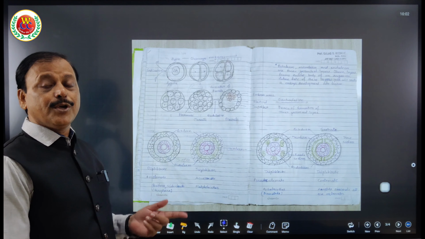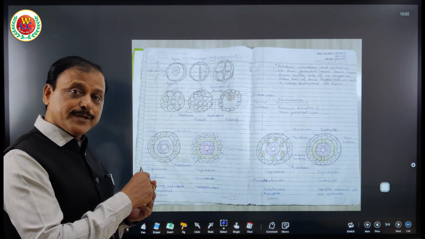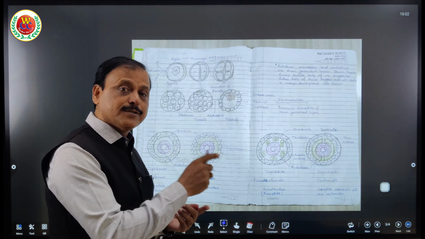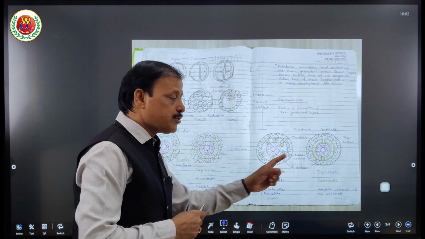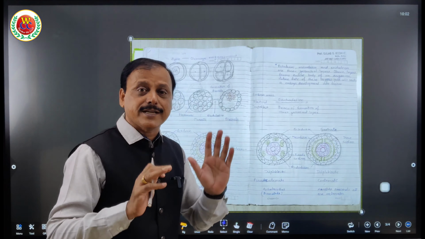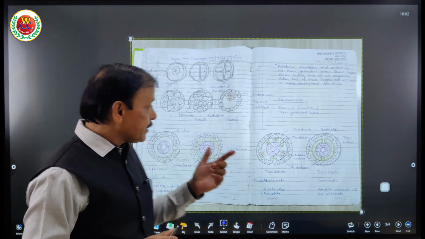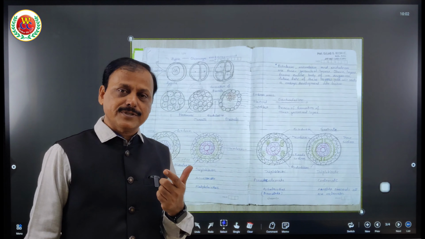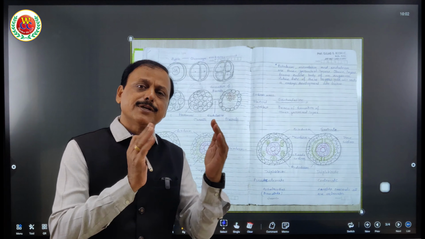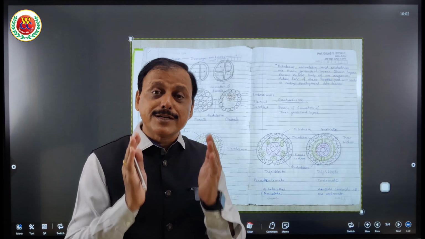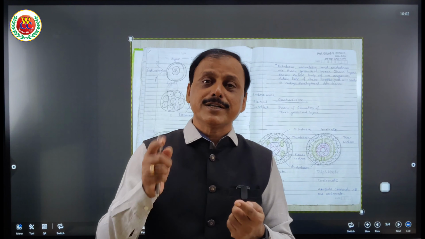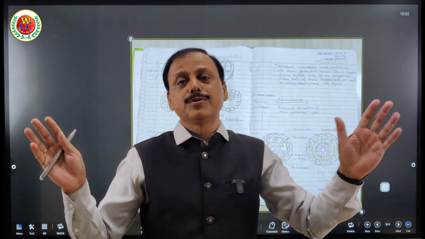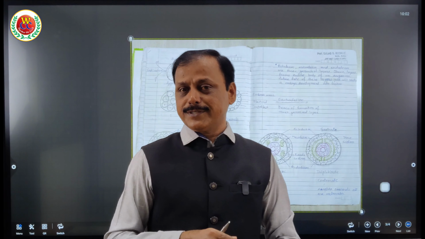Then you will understand who are diploblastic acoelomate, who are triploblastic acoelomate, triploblastic pseudocoelomate and triploblastic coelomate. You have to understand, then only you will enjoy that. Otherwise, simply saying that Porifera and Cnidaria or Ctenophores are diploblastic acoelomate, that word you will mug up. But unless you understand the meaning of diploblastic, coelomate, acoelomate, pseudocoelomate, you will not have an idea. So let us learn first.